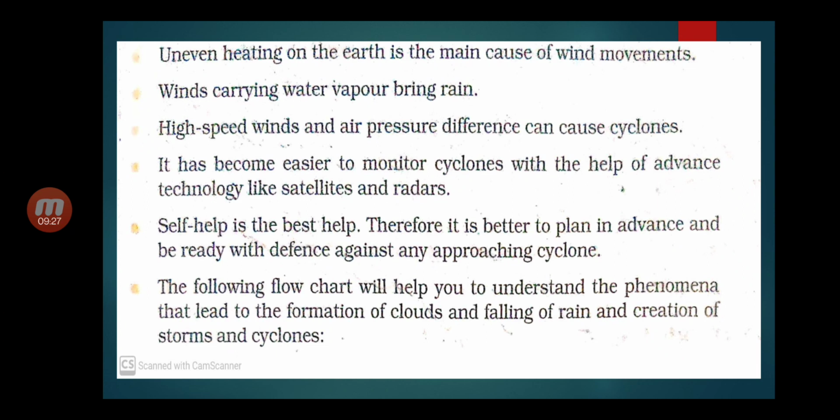Self-help is the best help. Therefore, it is better to plan in advance and be ready with defense against any approaching cyclone. The following flow chart will help you to understand the phenomena that lead to the formation of clouds and falling of rain and creation of storms and cyclones.